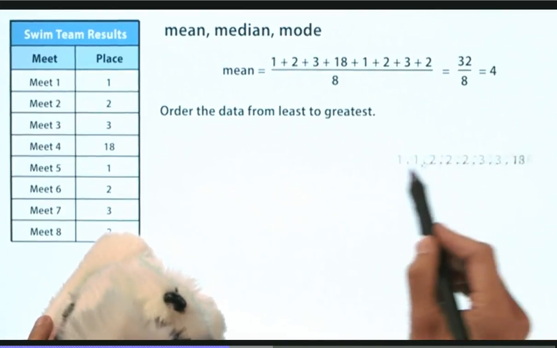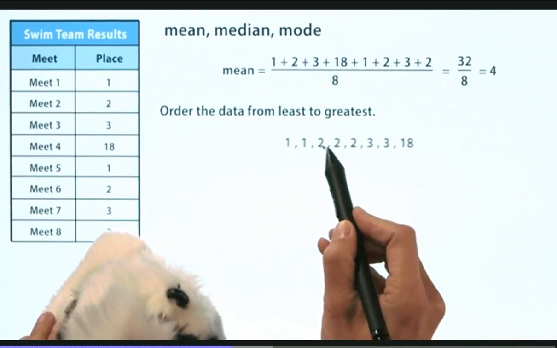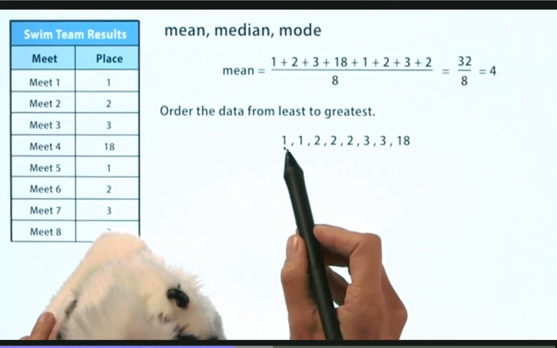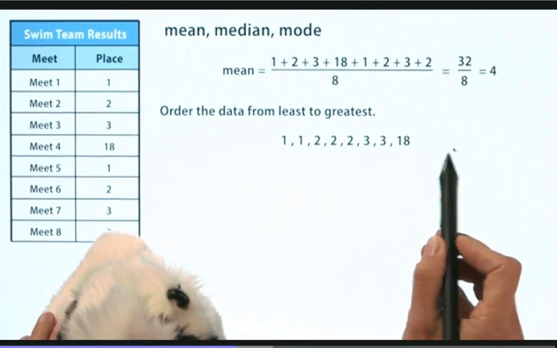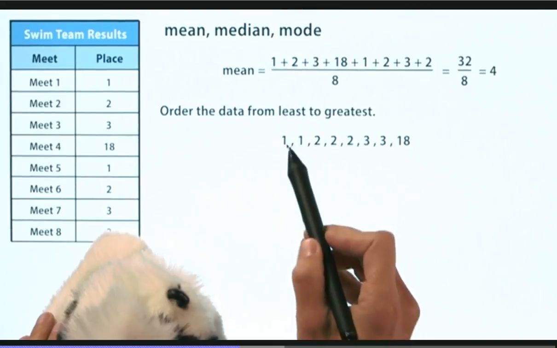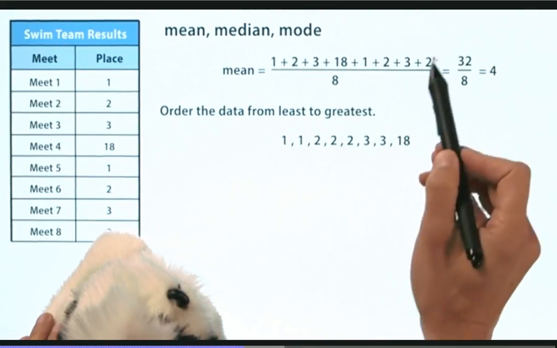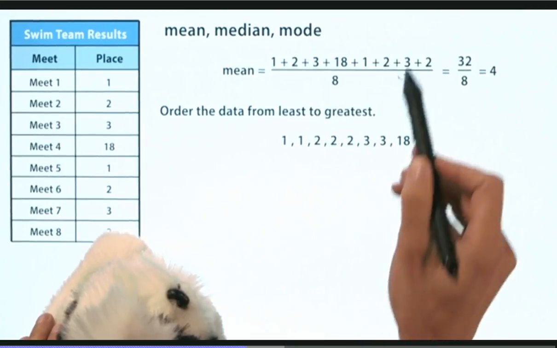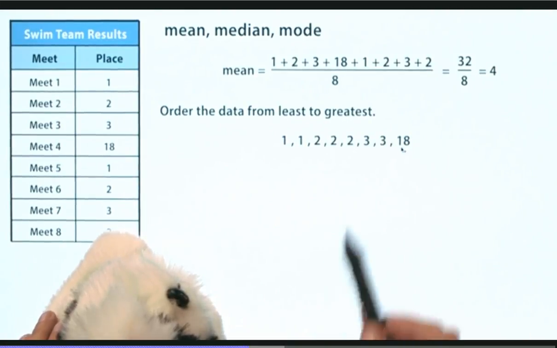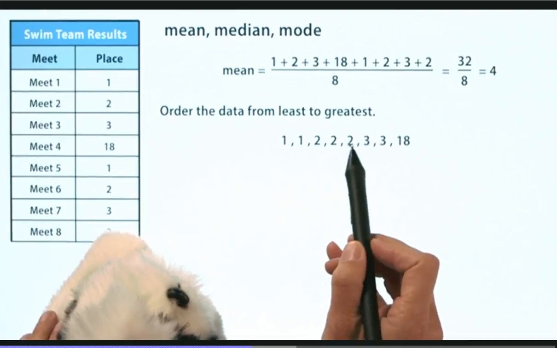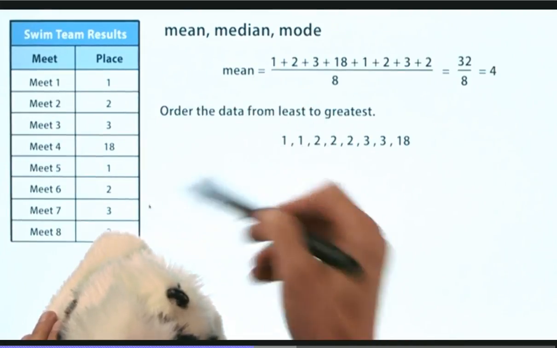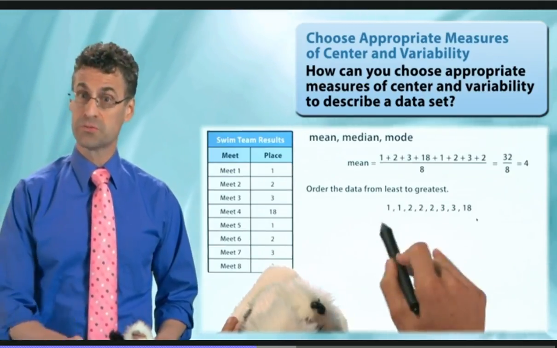We order the values, and that's what I did just here. Now check it out. Do you see how they go from smallest to largest? And it's the exact same values here. There's the 1, there's the other 1, there's the 2, there's the other 2, there's the third 2, there's the 3, there's another 3, and there's the 18. They're all there: 1, 2, 3, 4, 5, 6, 7, 8. So it's the same numbers, just now in numerical order from smallest to largest.